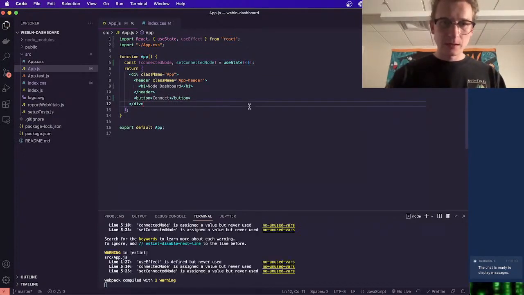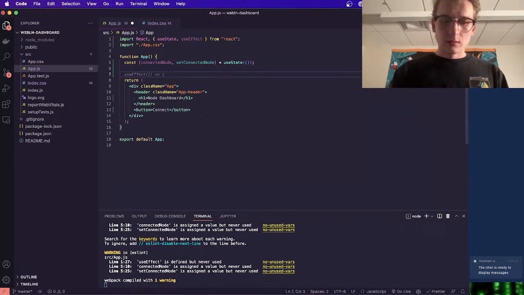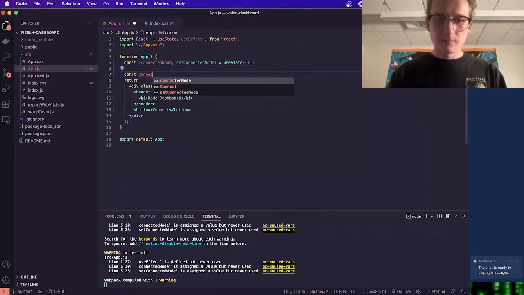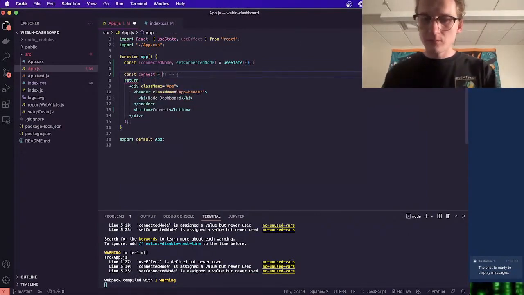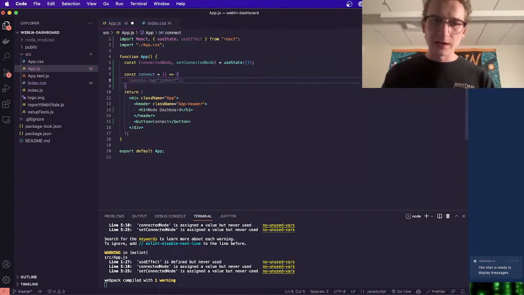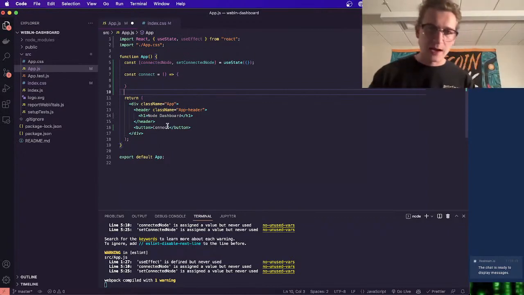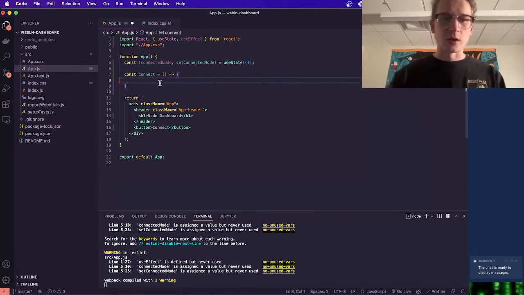And yes, so now we're going to create a connect function. We'll take no arguments, and the user is going to initiate this function when they click this button. And this will just connect. It'll ask for permissions and all of that.